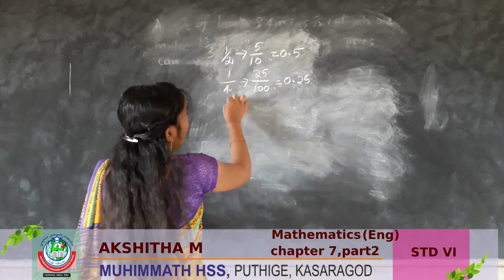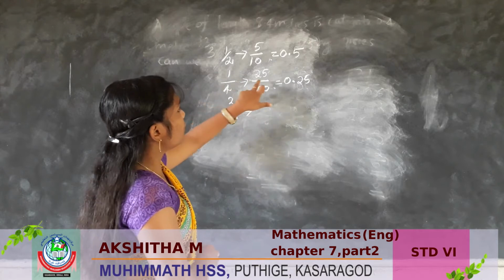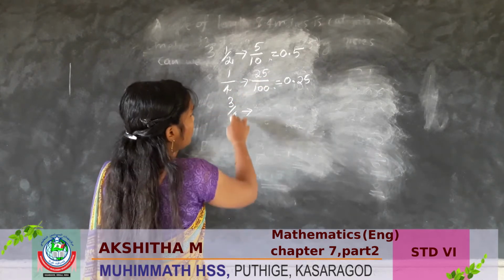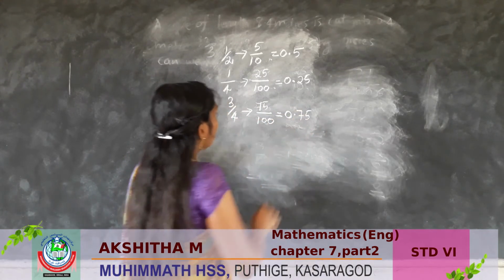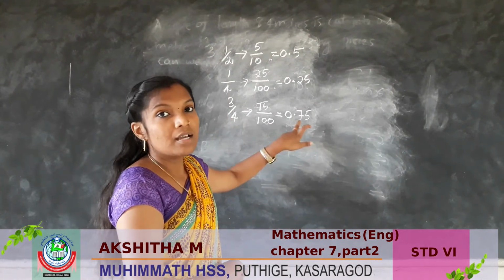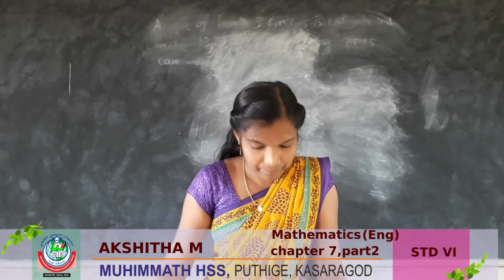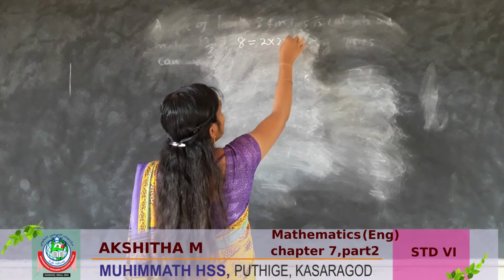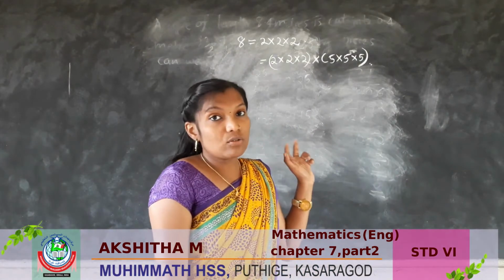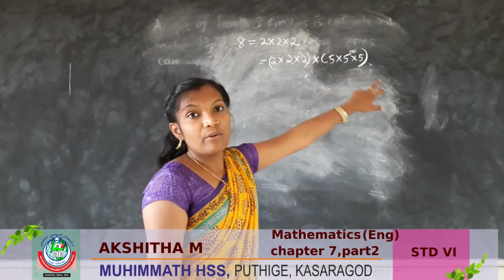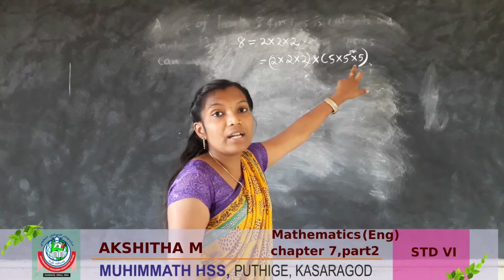How can we write 3 by 4? 1 by 4 means 25 by 100. So 3 by 4, 75 by 100. 0.75. 3 by 4, its decimal form is 0.75. How can we write 1 by 8 in decimal form? 8 means 2 into 2 into 2. 8 is equal to 2 into 2 into 2. To get 1000, we have to multiply by 5 three times. 2 into 2 into 2 is 8. 5 into 5 into 5 is 125.